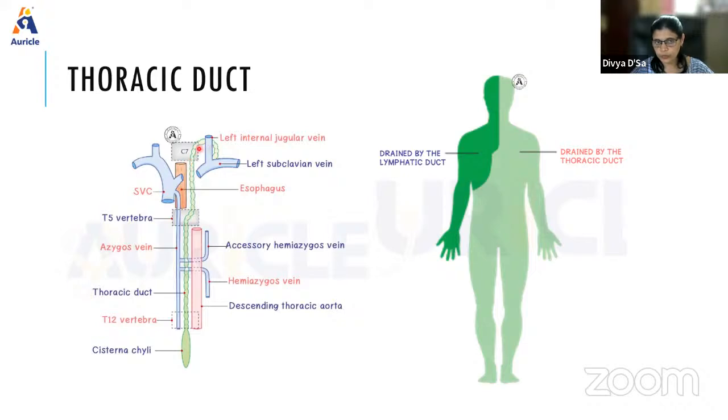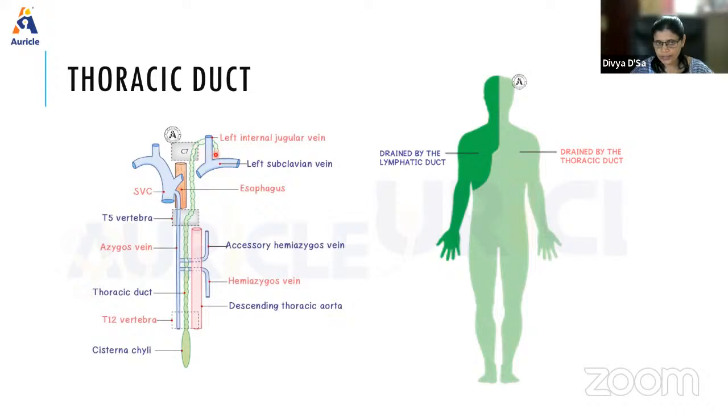At the root of the neck, it arches opposite the transverse process of C7. It will terminate in the angle formed at the junction of the left internal jugular and left subclavian vein. So at that junction, it will open. The summit of this arch is about 3 to 4 centimeters above the left clavicle.